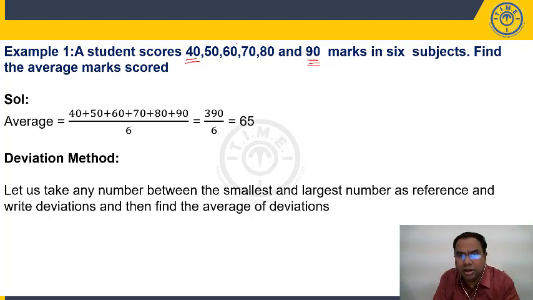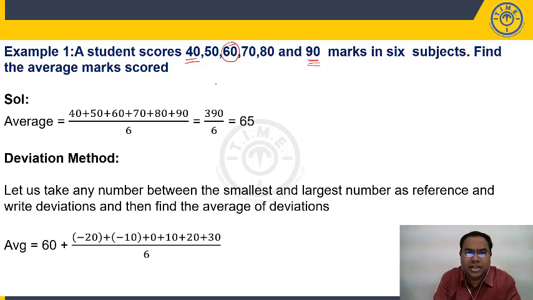Why? I'll explain that. Now let us assume our average is 60. So I'm assuming that the average of the 6 numbers is 60. So what will we write? We will write 60 plus, and we will take the deviations. That is why it is known as the deviation method. So from the remaining numbers, we see how this assumed average is deviating.